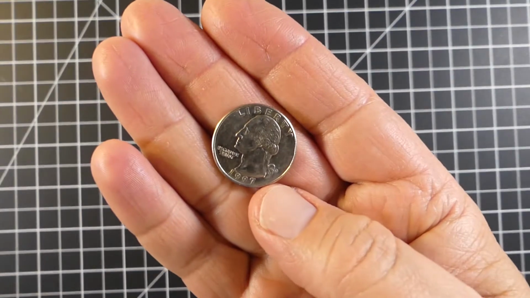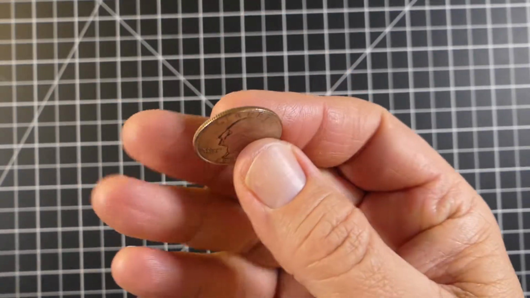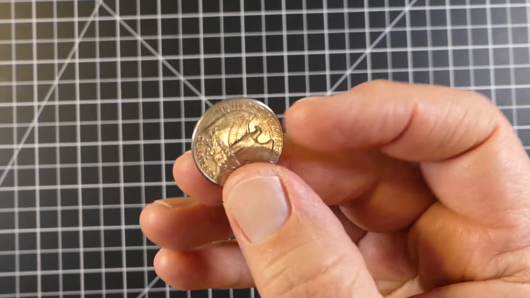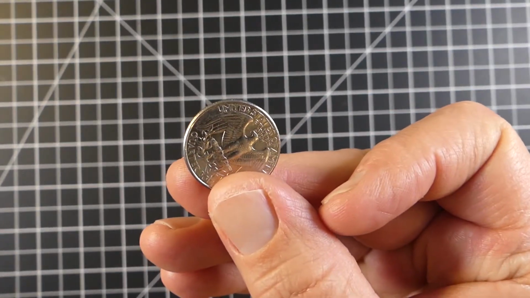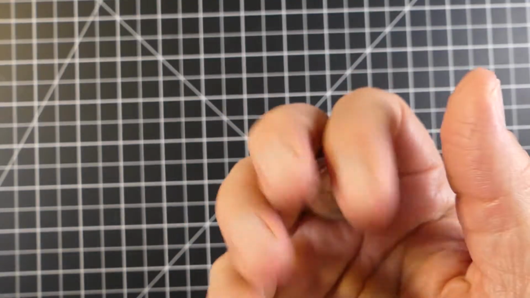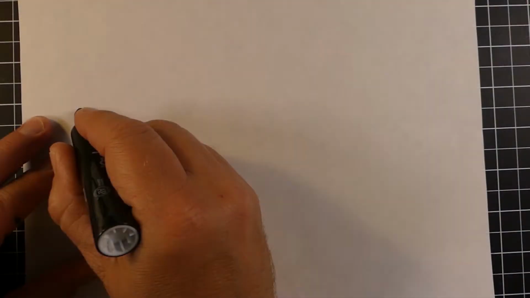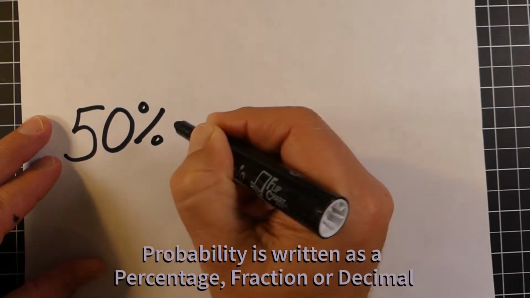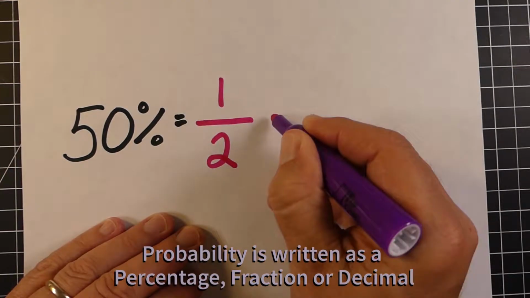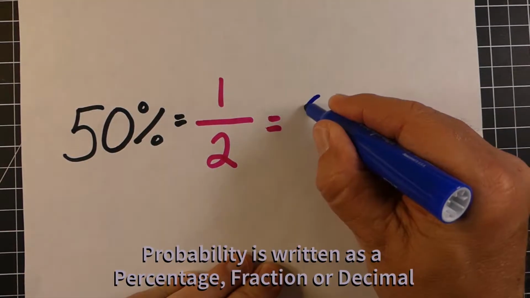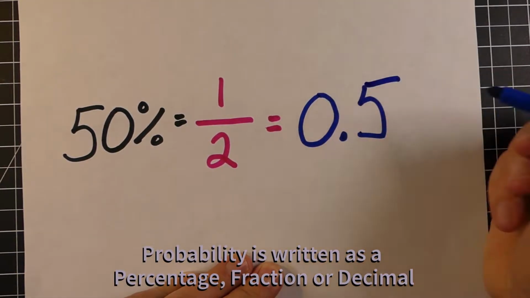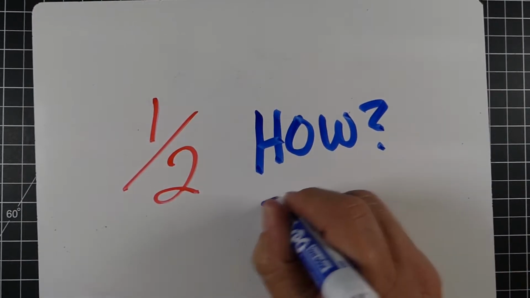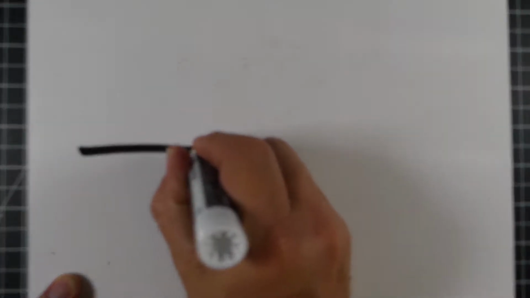Probability is the chance of something happening. You probably had a coin flip before and somebody said you have a 50-50 chance of getting either heads or tails. Now, what does the 50-50 stand for? Well, 50-50 stands for 50%. When you're talking probability, we either write it as a percent, so for example, our coin flip would be 50%, a fraction, which in this case is 1/2, or a decimal, which is 0.5.